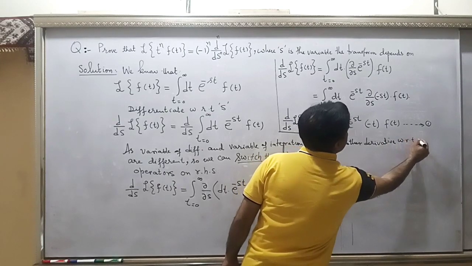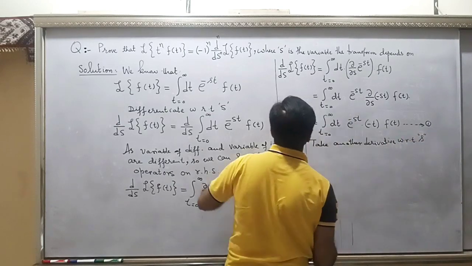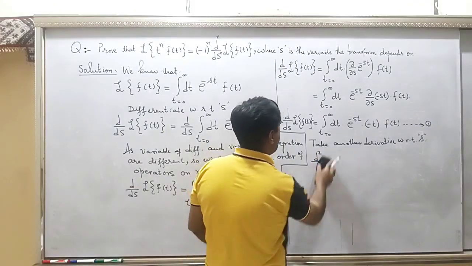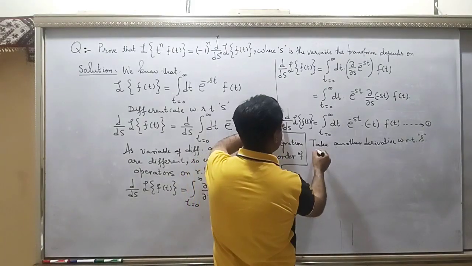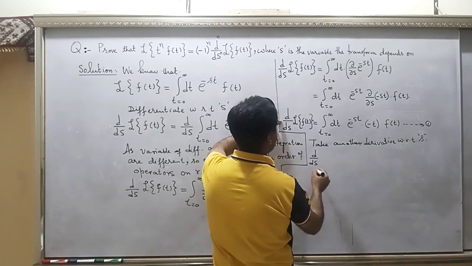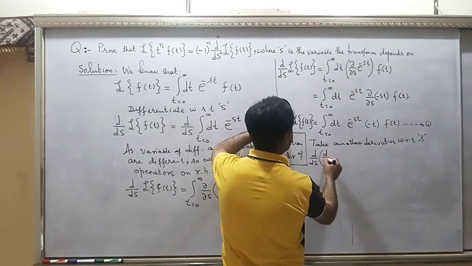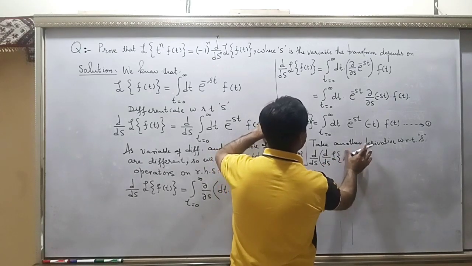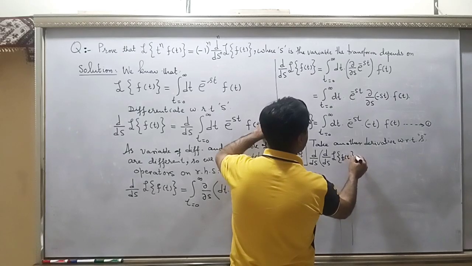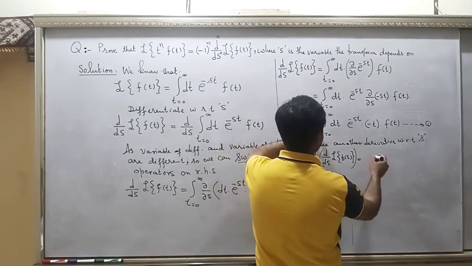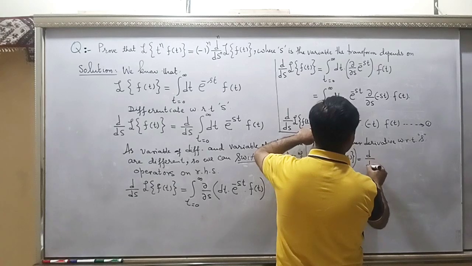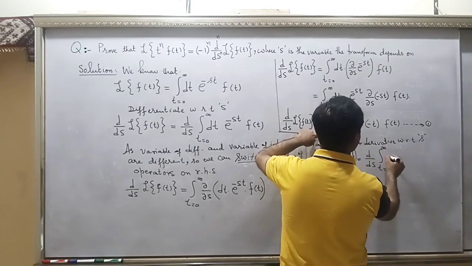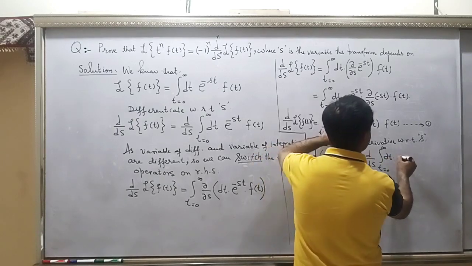Take another derivative with respect to s. This will become d^2 by ds^2, one more d by ds on the left of this d by ds. So taking the derivative means you need to apply d by ds on both sides.